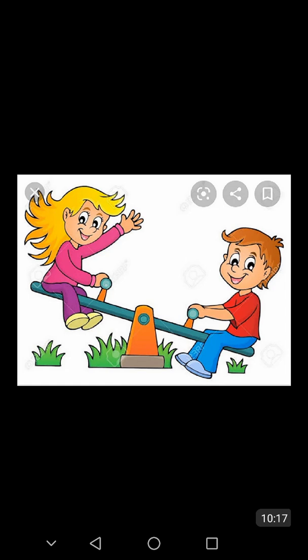Okay students, now your homework is to do page number 15, 16 and 17 of your I Can Explorer book number 4, and also learn the rhyme.